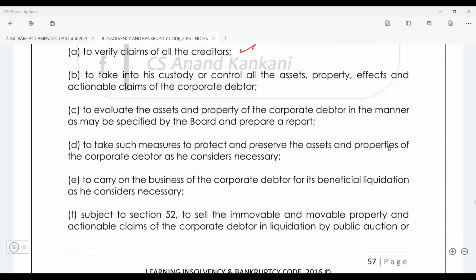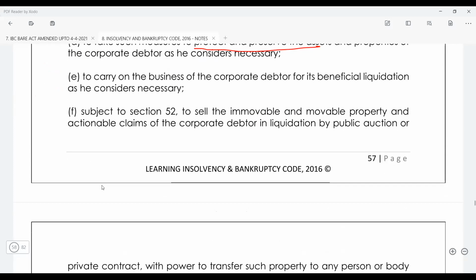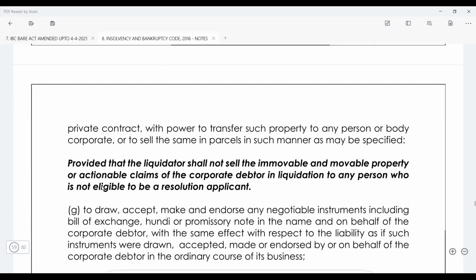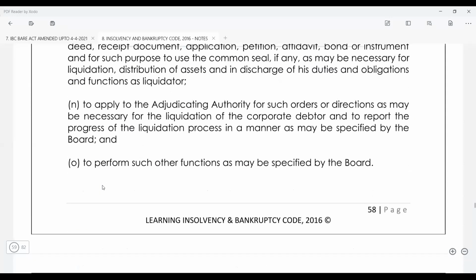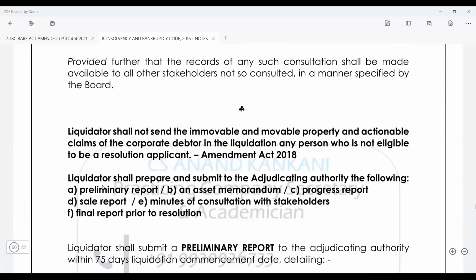The person is going to take all measures to protect and preserve the assets, right? Then the person is also going to carry on the business of the corporate debtor. So this is same like the duties of the resolution professional and the interim resolution professional. Okay. Then this is all same. If you can just read it, I don't think this is going to be the question, but this is fine.